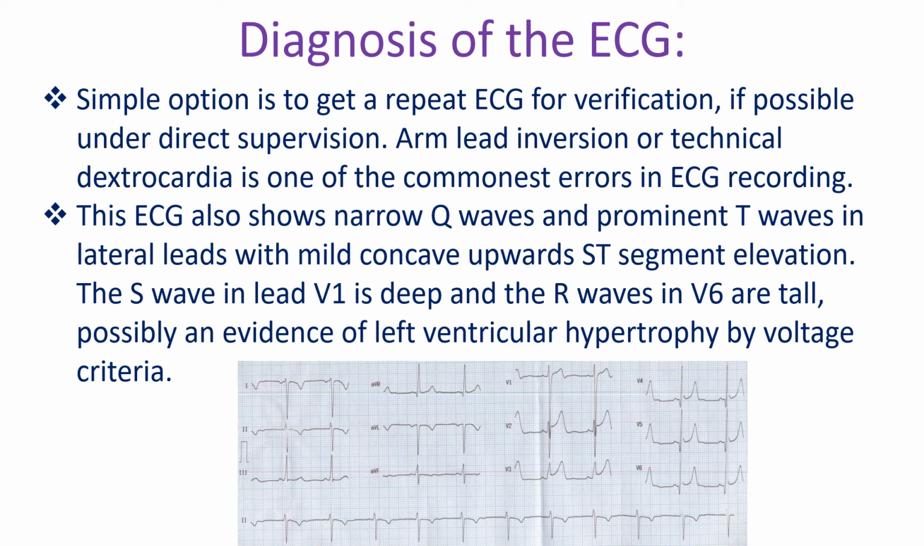This ECG also shows narrow Q waves and prominent T waves in lateral leads with mild concave upward ST segment elevation. The S waves in lead 1 are deep and R waves in V6 are tall, possibly an evidence of left ventricular hypertrophy by voltage criteria.